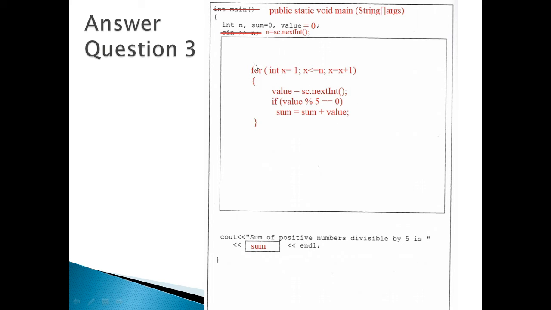For the for part here, in the box here you need to create your for. So int x equal to 1 and then x must be less than or equal to n and then x equal to x plus 1. Okay, and then get the value from the user, check the value whether it's divisible by 5 or not by if value modulus 5 equal to 0. If divisible by 5, then accumulate the sum of value. And then after you reach the number of loops, you can print the sum here. Okay, that's all for question 3.